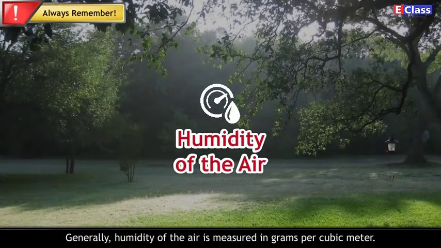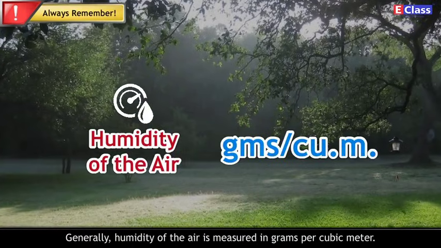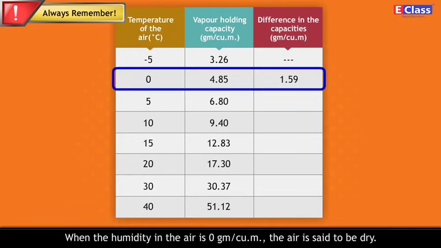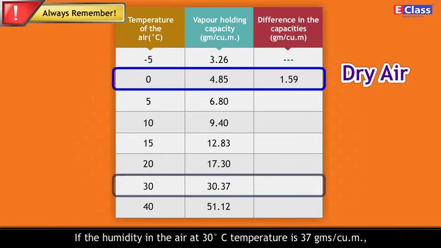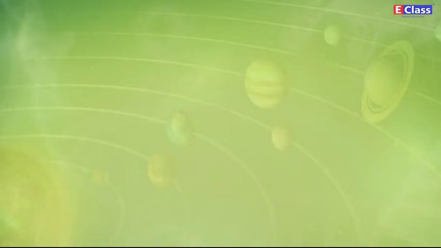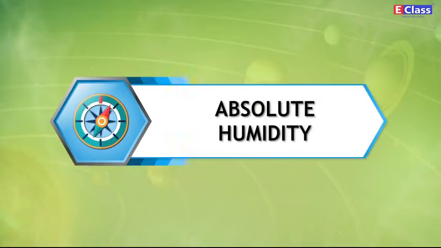Always remember, generally, humidity of the air is measured in grams per cubic meter. When the humidity in the air is 0 gram per cubic meter, the air is said to be dry. If the humidity in the air at 30 degrees Celsius temperature is 37 grams per cubic meter, then the air is said to be saturated. Absolute humidity.